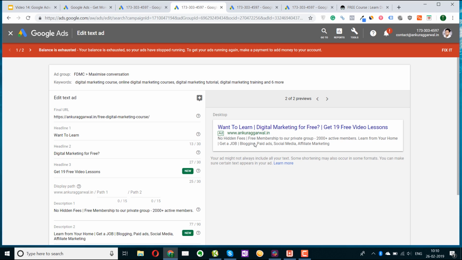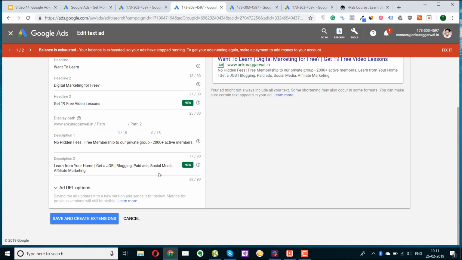Just like when we were talking about Facebook ads, the text that goes above the image, I told you to write it in a form that has a lot of benefits and value for the people who are reading the ad. Similarly, here on Google Ads as well, you mention all the benefits that the people might be getting. So this is how you create your Google ad, and click on save and create extensions as well.